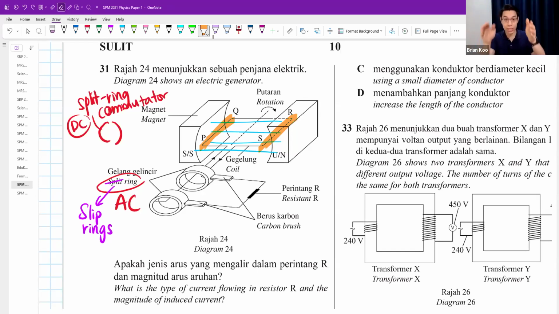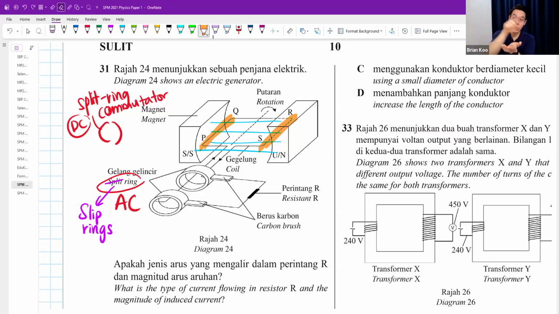As it rotates, it is going to cut a lot of flux because the lines are horizontal and you are cutting the flux. So in this position, it is cutting a lot of flux. Meanwhile, when the generator rotates to a position this way, it is not cutting a lot of flux.